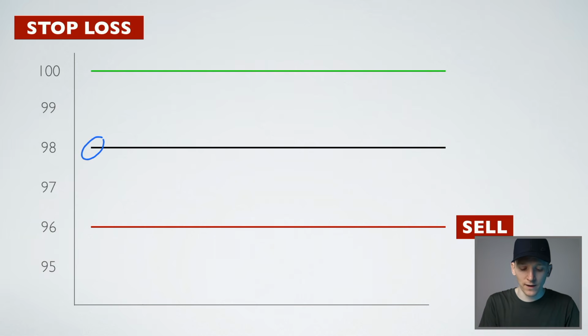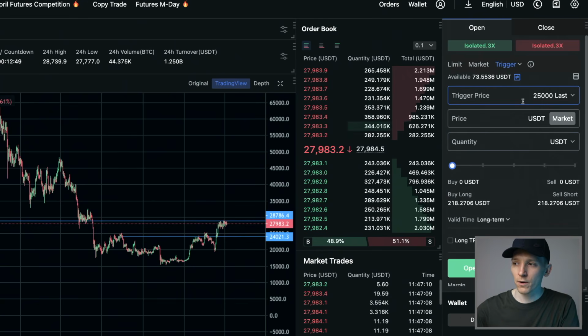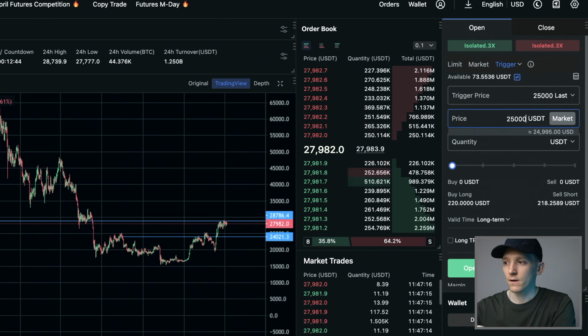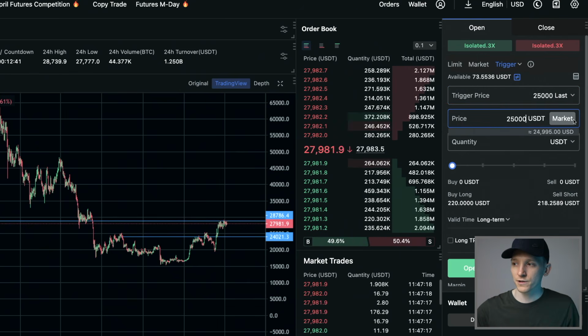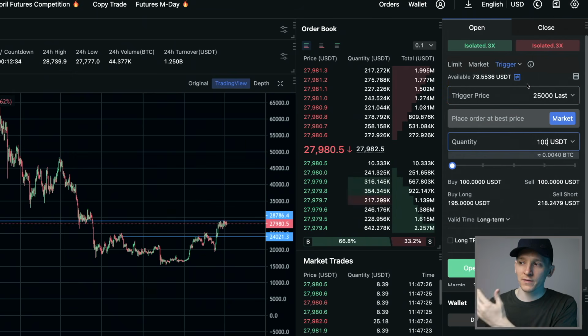If the price is trading at 98 right now in the market, and you want to stop a loss at 96, you can't input a limit order because the limit order would go in at 96 and the price is 98, it would trade immediately for you. So that's why you need a stop order at 96 to trigger the sell at that price. So again, on the stop loss, if you were using it as that, trigger price is 25, you can put a limit price of 25, you can put that as the same thing, or you can just put a market order in here, and then the amount that you want to trade out of. So that would be a stop order. Only at 25 would that order be triggered.